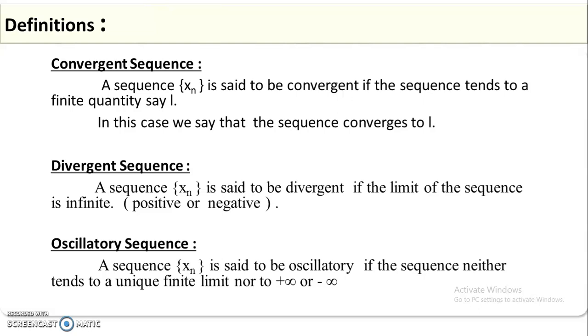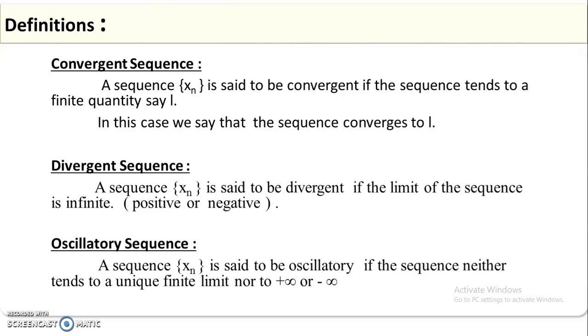A sequence is said to be divergent if the limit of the sequence is either minus infinity or plus infinity. That is what we call a divergent sequence.